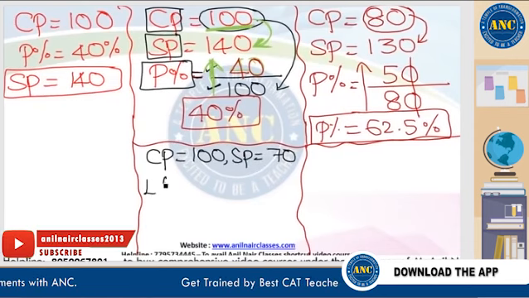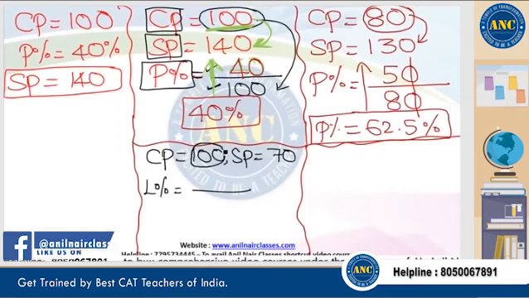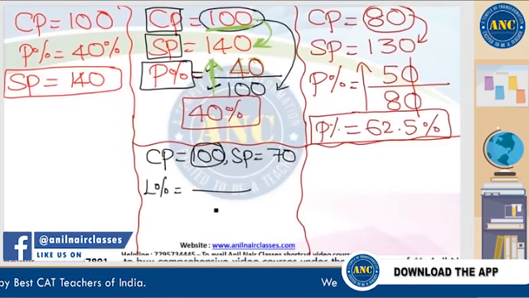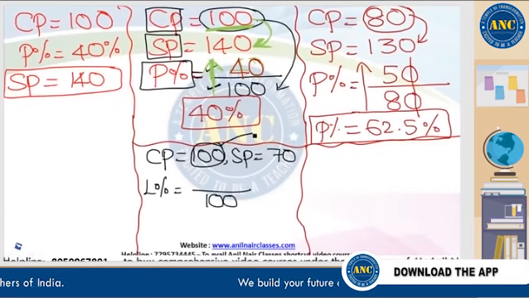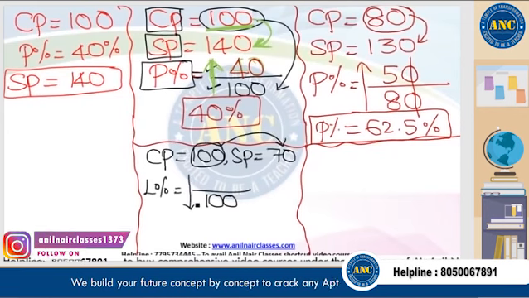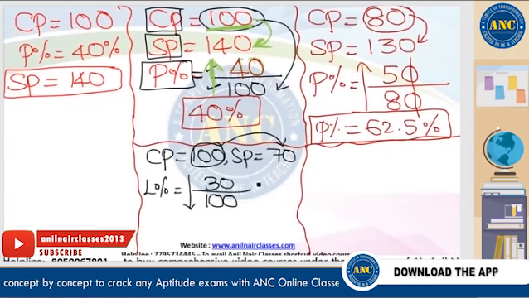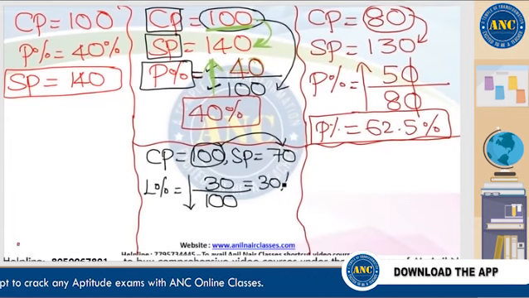That means I am having loss. Loss in terms of percentages. Initial value is the denominator, cost price. Put it in the denominator. 100 is becoming 70. That means there is a decrease of how much? 100 is becoming 70. There is a decrease of 30. 30 divided by 100 is 30%.